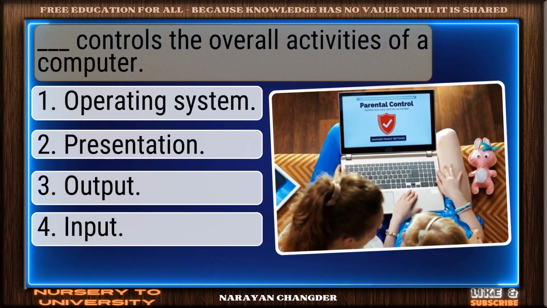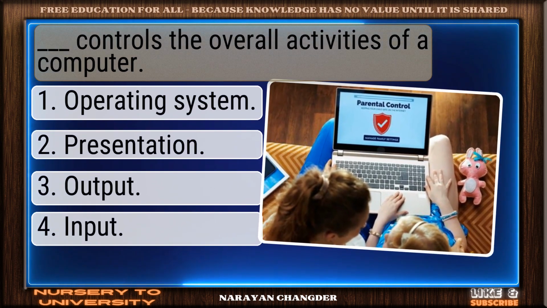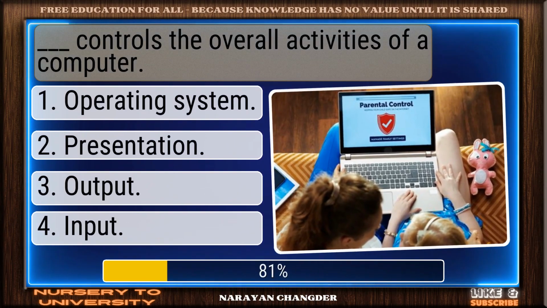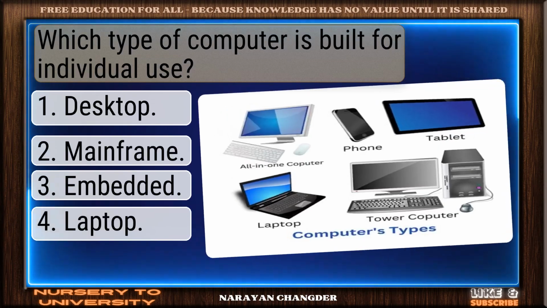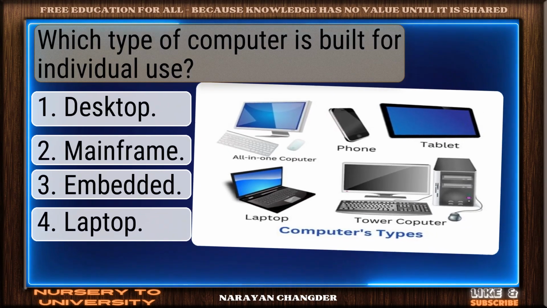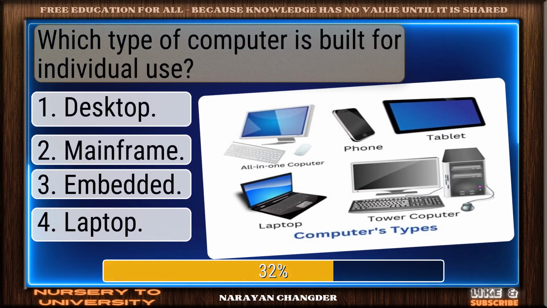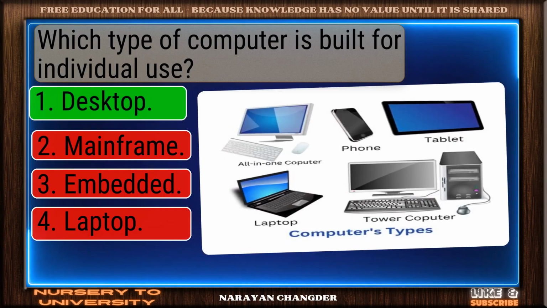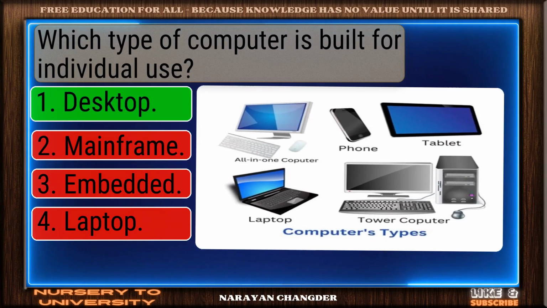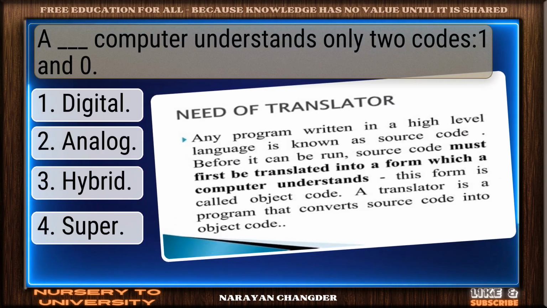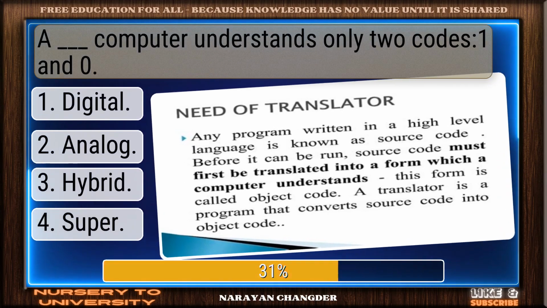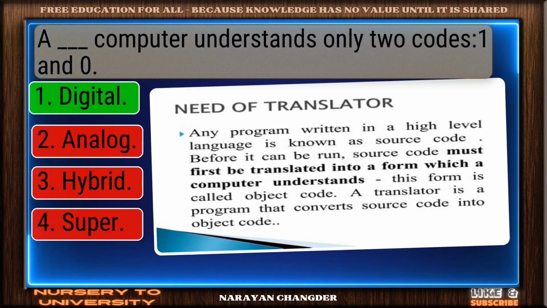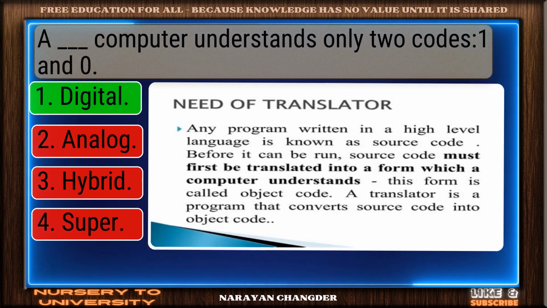Dash controls the overall activities of a computer. Right again. Operating system is valid. Which type of computer is built for individual use? Smart move. Desktop is the accurate answer. A dash computer understands only two codes, 1 and 0. Well done. Digital is right.